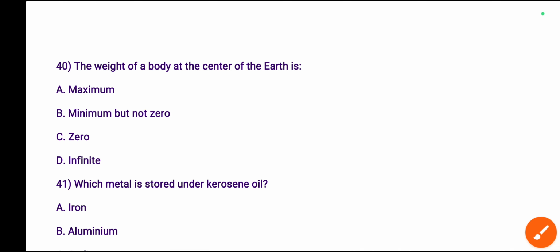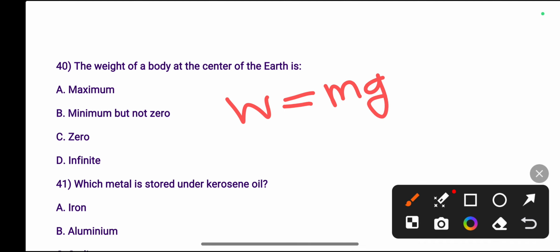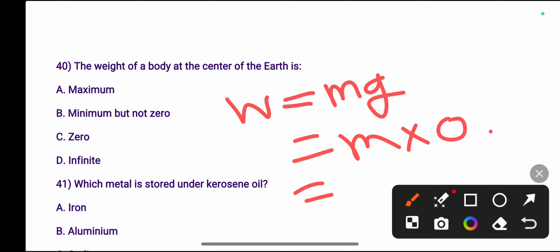Next one, the weight of a body at the center of the earth is. The formula of weight, W equals M into g. M is the mass of the body. At the center, g will be 0. So weight will also be 0. The weight at the center of the earth is 0, and in an artificial satellite the weight of the body is also 0.